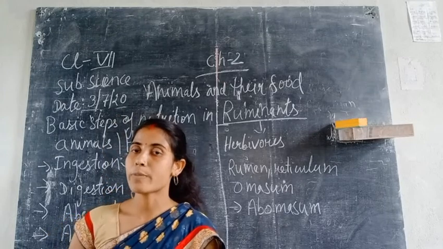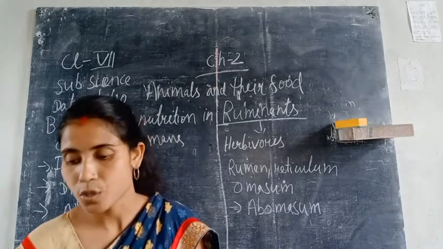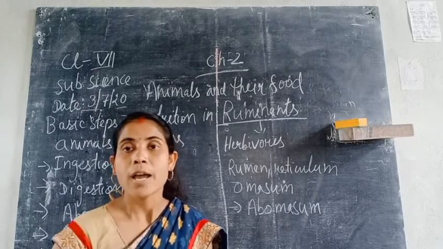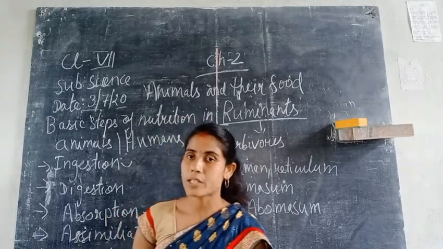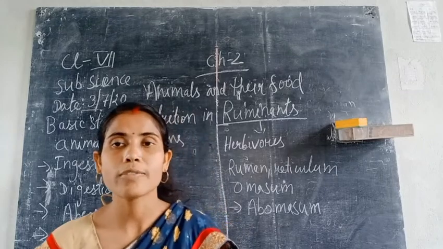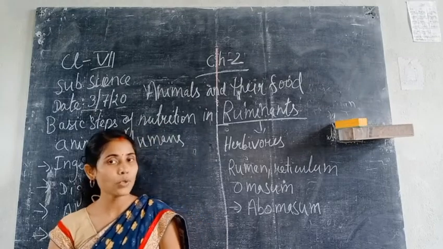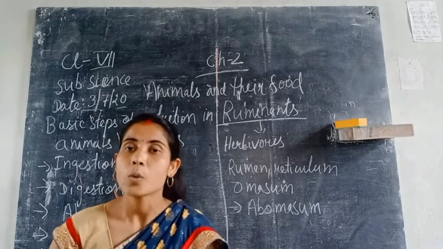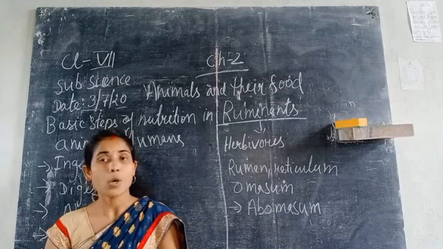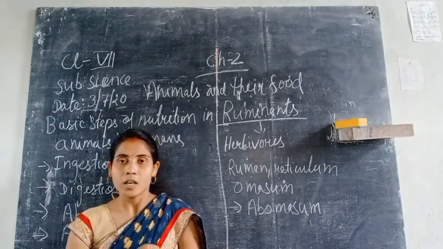Lastly, the waste materials which are left out are ejected in the form of urine and stool. That is called defecation. The waste thrown out of the body is called solid waste, or faeces, and defecation is the process of removal of waste materials from the body. So this is all we have to talk about in chapter 2, nutrition in animals: the various steps involved in nutrition in animals, microorganisms, human beings, and lastly the ruminants. Besides this, there is a small topic, the disorders of nutrition.